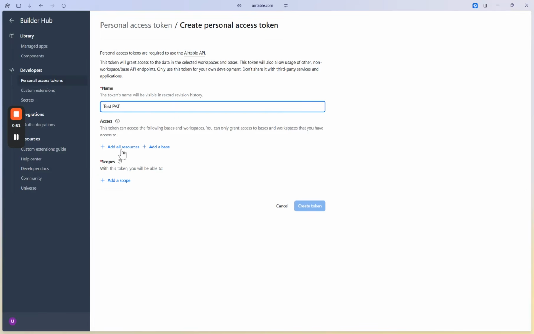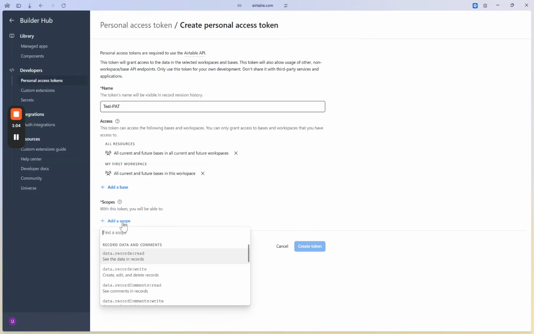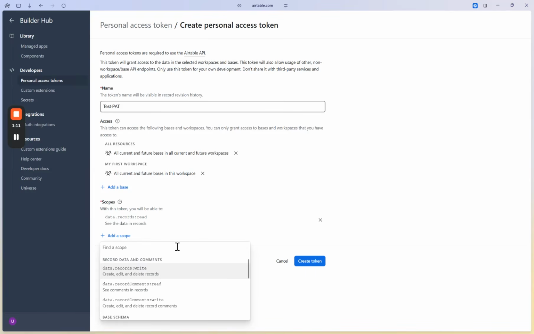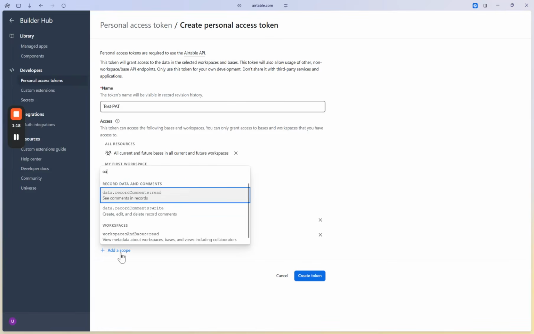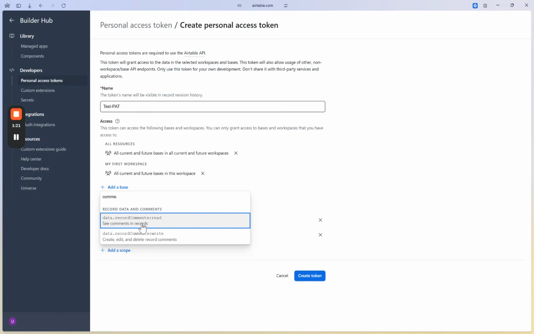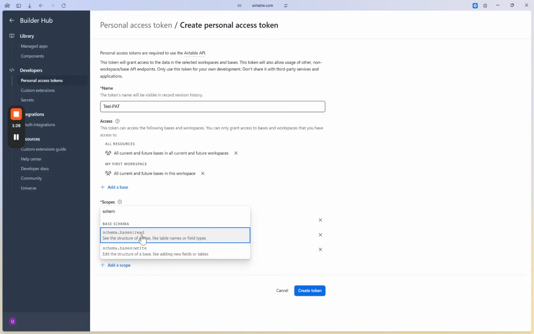We need to give it access to our resources, and we will also give it access to all of our bases in our workspace. And importantly, we need to give it access to scopes. We'll give it access to multiple scopes. So data record, read. We'll give it access to data record, write, as well as data record comments, schema bases read.